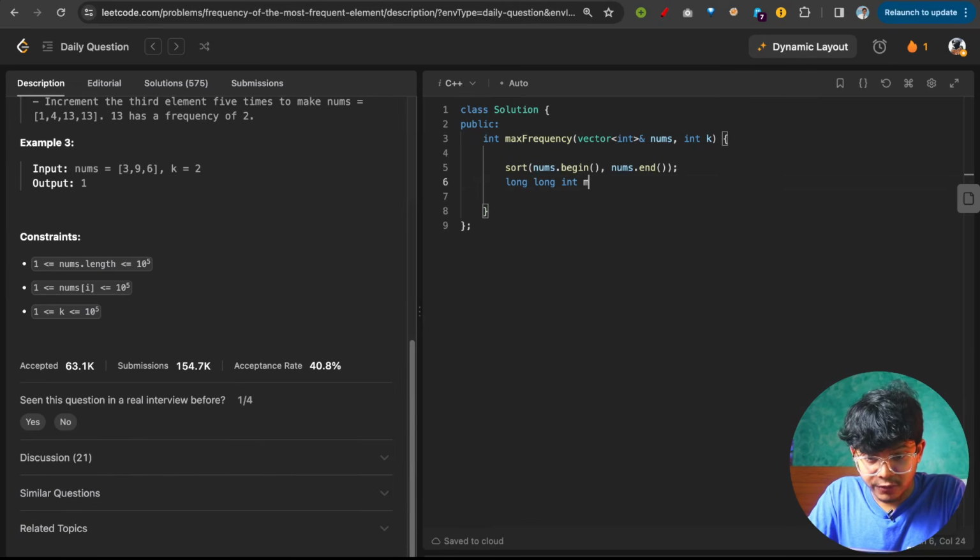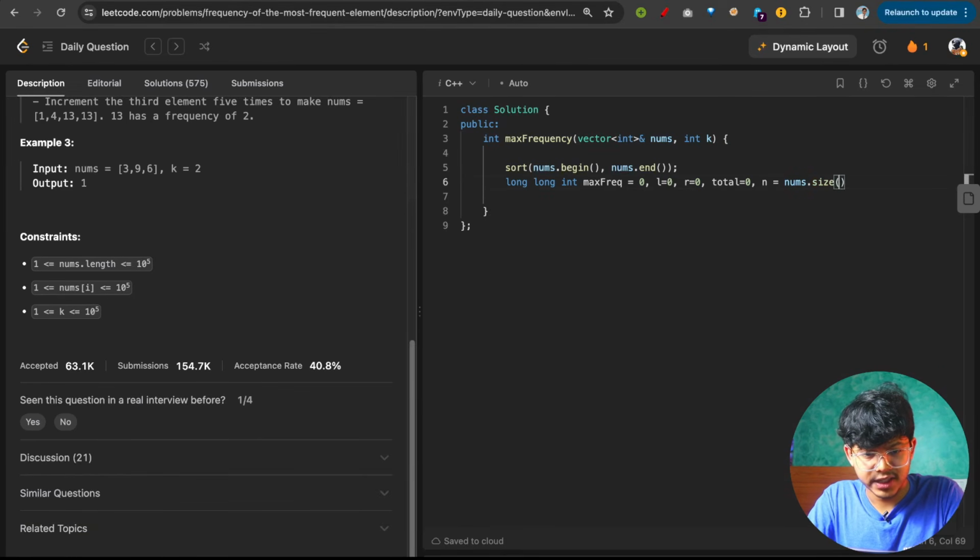So what I want is the maximum frequency or the maximum length. Right now, maximum length for sure can be 1 because of this question itself, length is 1, but let's take it 0 or 1, anything whatsoever you want to take, you will actually get this increase. Now you want an L, you want an R, you want the total also. Currently the total is 0. I don't think we want other variables. Oh, we also want an n, which is the length, because I will actually go for this length. So I'll just do a dot size.